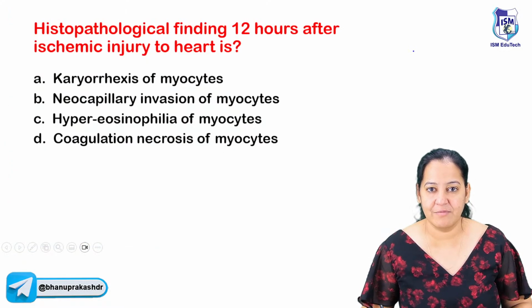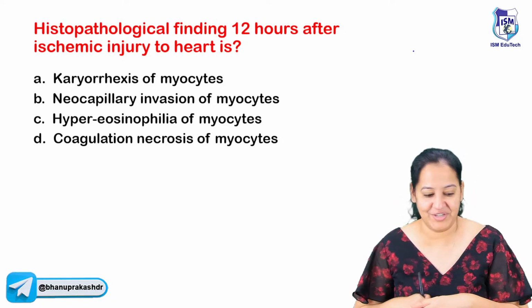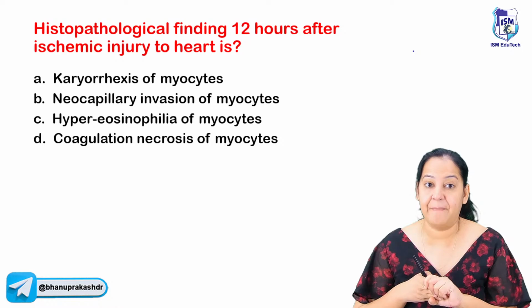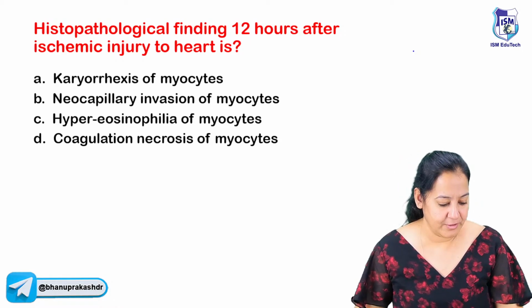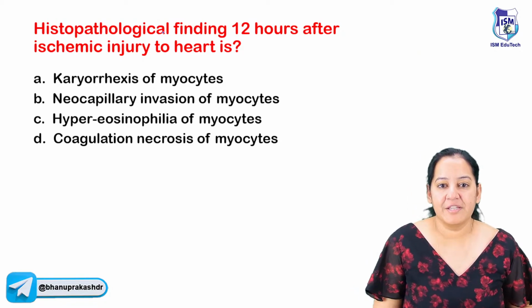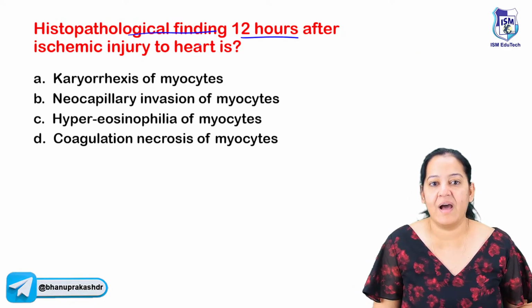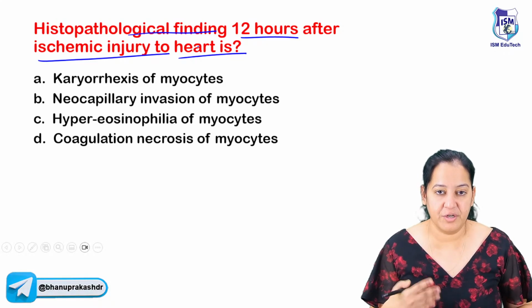Let's leave the Hodgkin's lymphoma. Okay. So the next topic, I shall take this one. Read the question and tell me the answer. Very important. The next question is based on MI, that's myocardial infarction. Can you read the question? Tell me the answer. What is the question? Histopathological findings 12 hours after ischemic injury to the heart is. So I'm asking about ischemic injury to the heart.